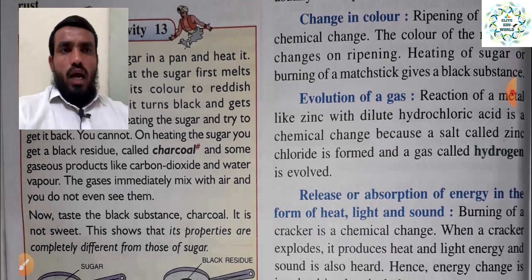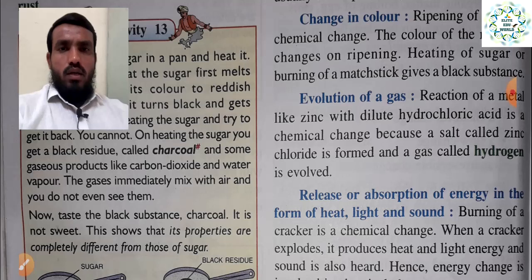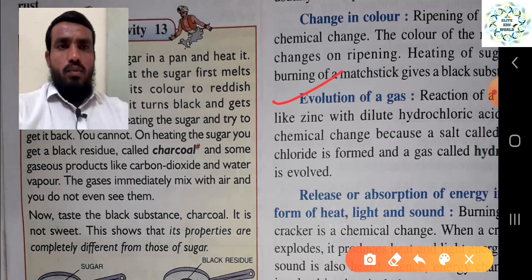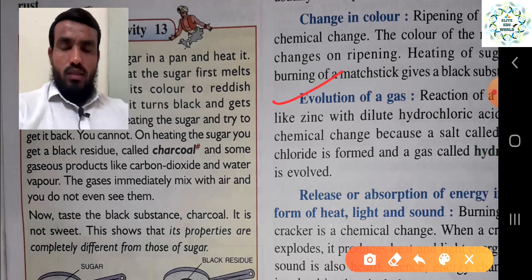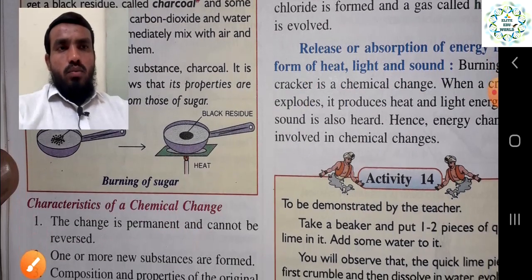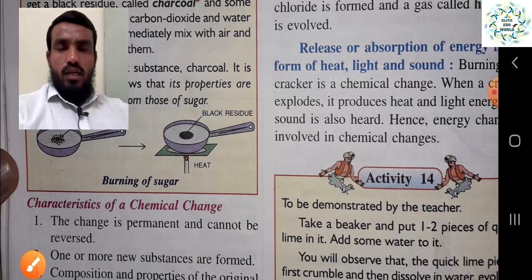The second is evolution of gas. Whenever a chemical reaction happens, there will be evolution of gas. So when gas is released from the reaction, that is also a clue that a chemical reaction is happening. The third point is release or absorption of energy in the form of heat, light or sound.